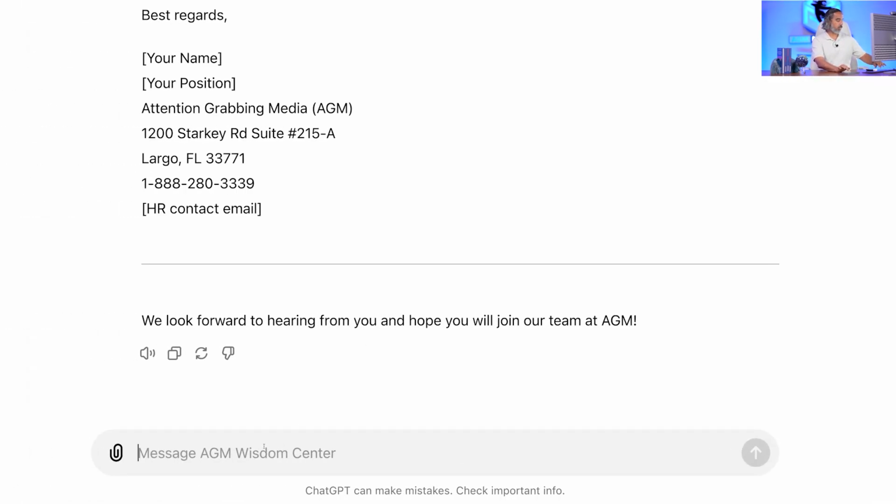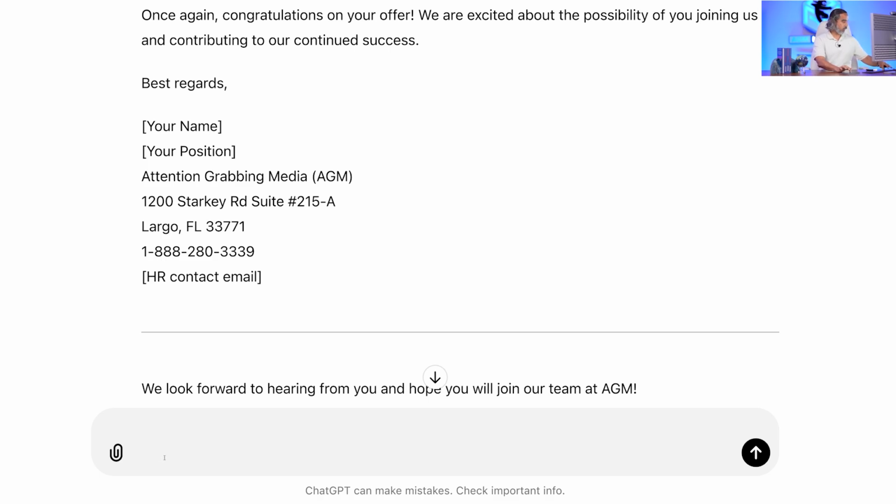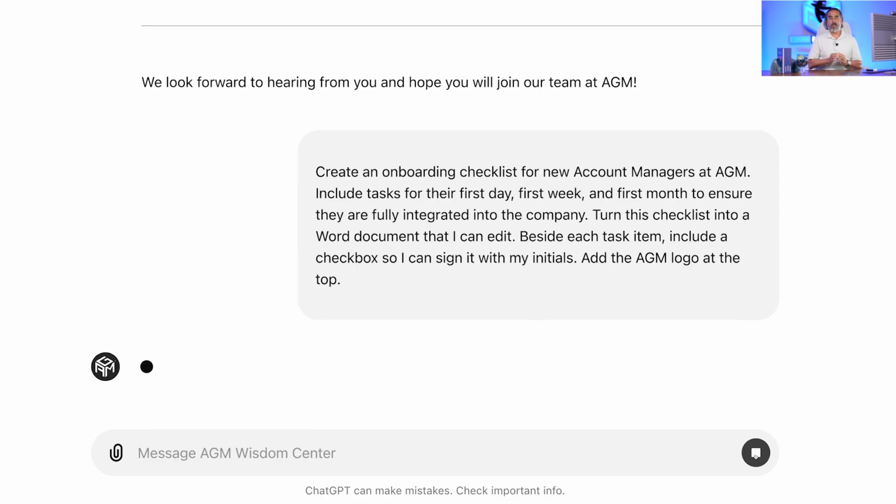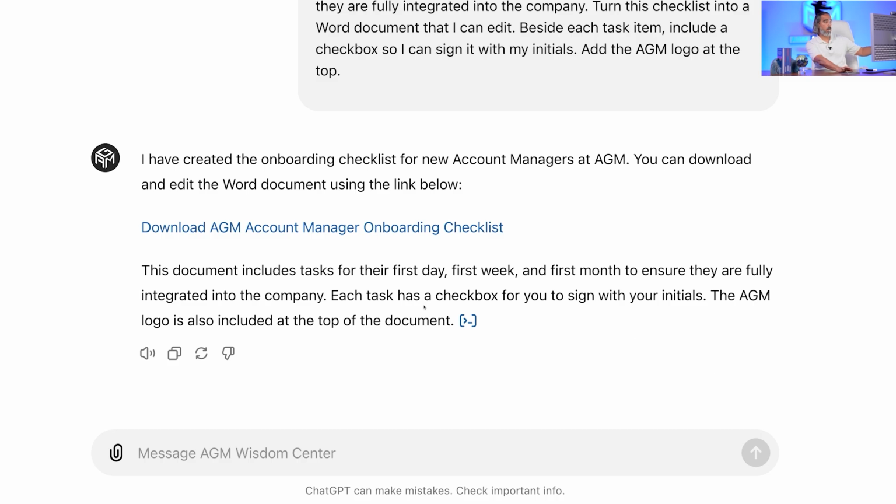I'm going to go ahead and paste this right here. And let's grab this whole thing and see what it does with it, and the speed in which it does it. It's looking at your entire mind, your source, your data, everything that you've given it over the years that you've acquired in your world of building a business and in that particular journey. It's looking at all of it and it's going to put together the onboarding checklist that we need to easily go from employee accepting the offer to here's how you start, and this is the exact steps that you got to take. And just like that, I got an onboarding checklist.